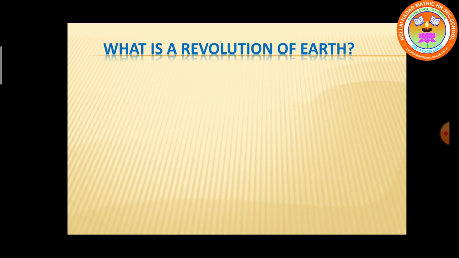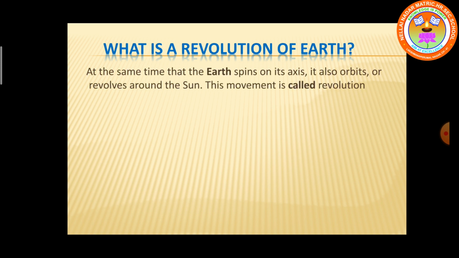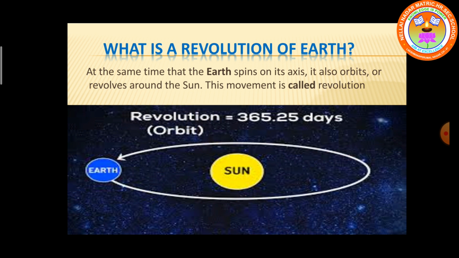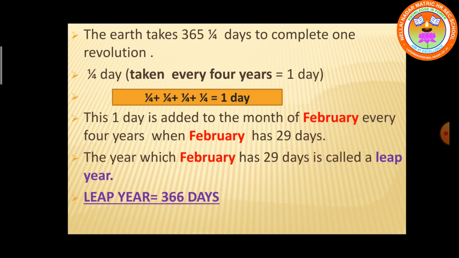Now we will learn what is the revolution of the earth. At the same time that the earth spins on its axis, it also orbits or revolves round the sun. This movement is called revolution. It takes 365 and a quarter days for the earth to complete one revolution. The earth goes round the sun. It takes 365 and a quarter days to complete one revolution.